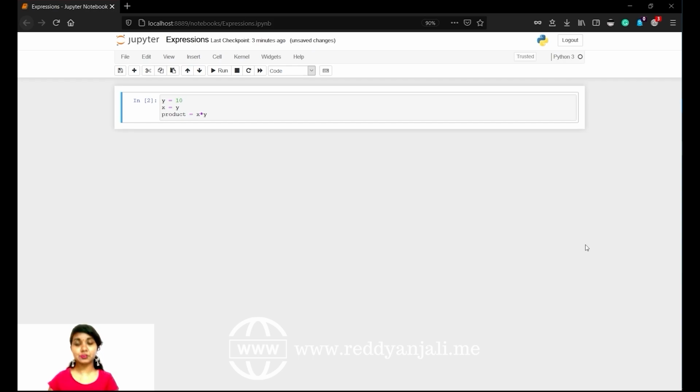So coming to the examples of those expressions which we discussed just now. y is equal to 10. This is an assignment, as I told you. This is also an assignment. We are assigning the value of y to x. We are assigning 10 to y. That is all assignment. There is also a product. For the remaining things, the functions and all, I'll show you in the upcoming slides in a few minutes.